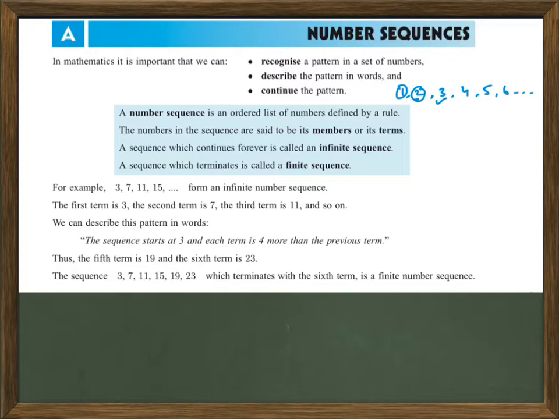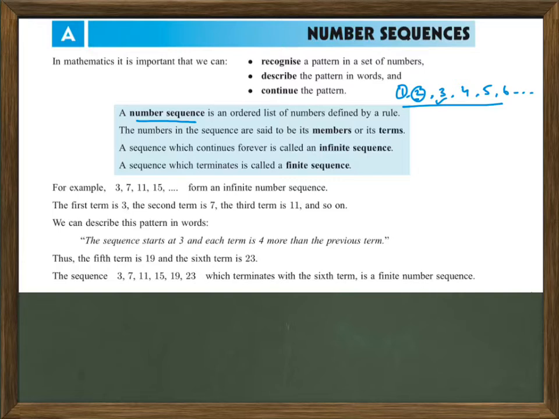Here are a few important points we need to remember. A number sequence is an ordered list of numbers defined by a rule. This is in order, and it is defined by some rule.